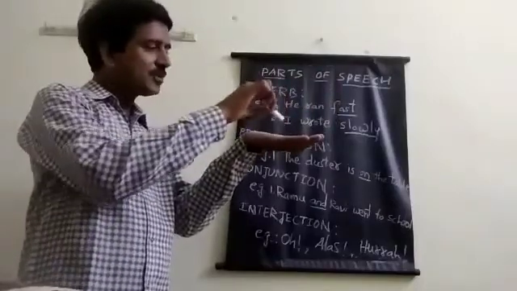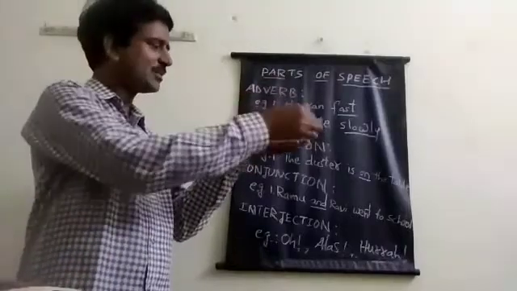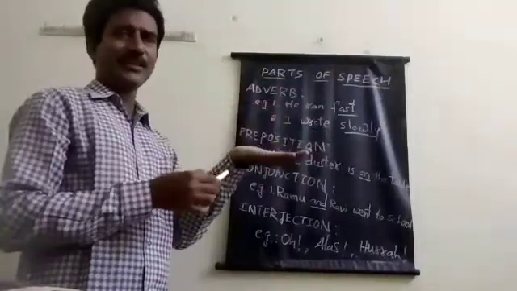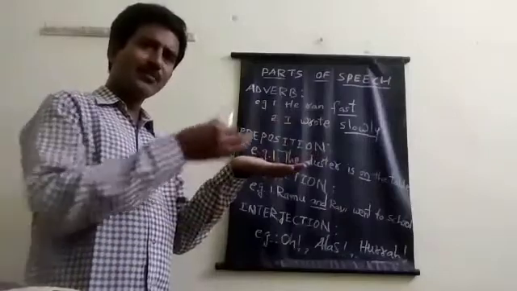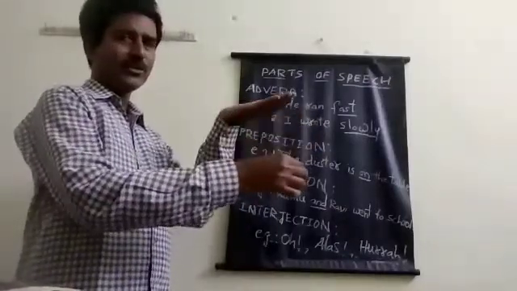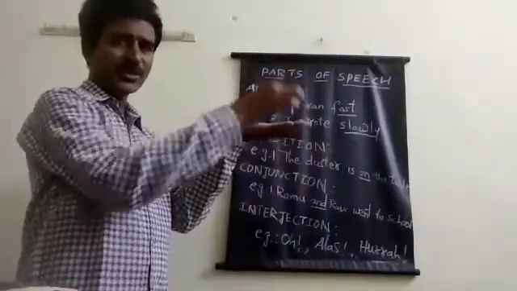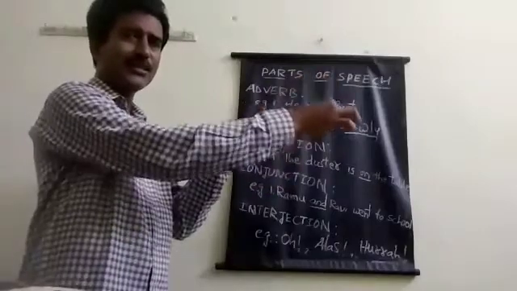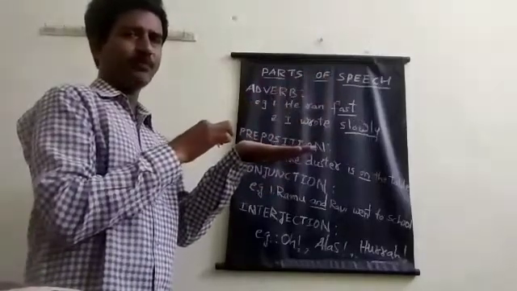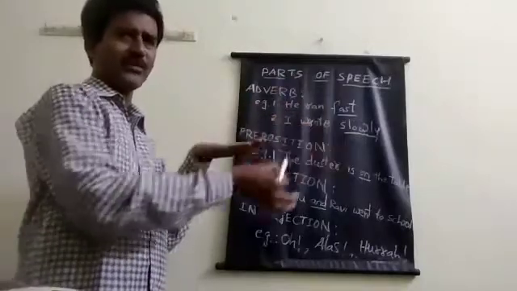If you observe all these words, on, under, beside, behind, and you are not keeping them in this sentence, we don't know the relation between these two things, duster and table. The duster is on the table. The duster is under the table. The duster is beside the table, behind the table, like that. So if you are not keeping these words, we don't know the relation between this table and duster.